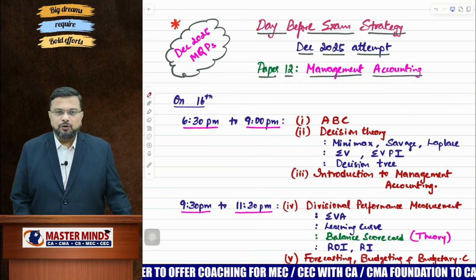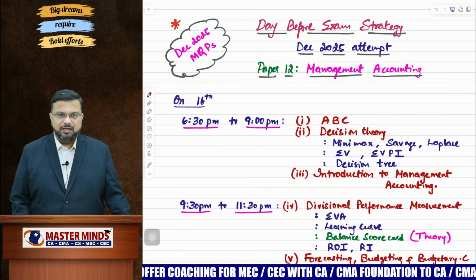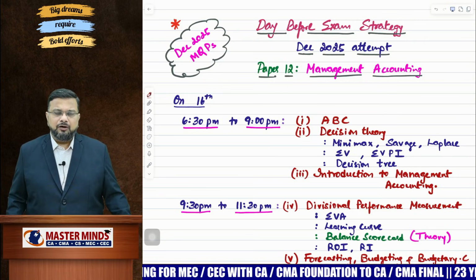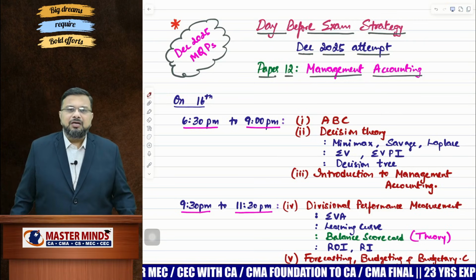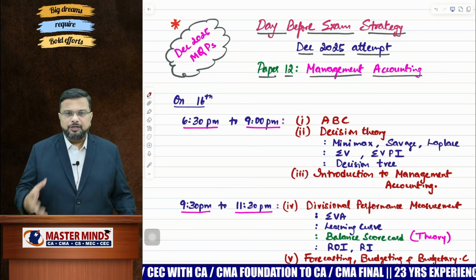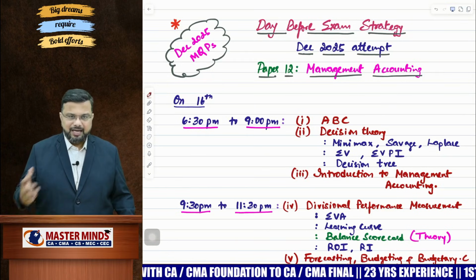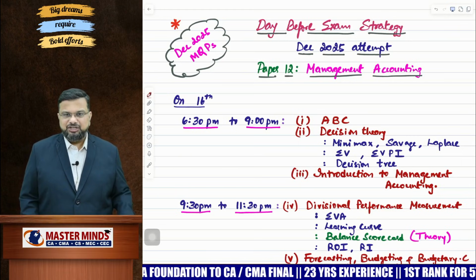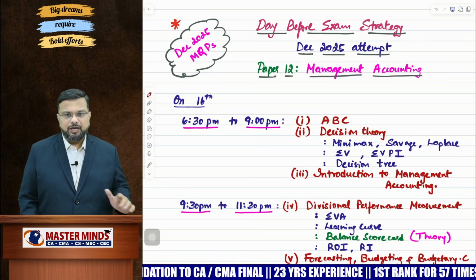Now, how to prepare for tomorrow's examination? Well, you have completed your cost accounting examination, and you have got back to your hostel or your room and you have relaxed and freshened up, right? Now, assuming that you start your preparation from 6:30 till 9, that is still dinner time, try to complete ABC, decision theory, and introduction to management accounting.